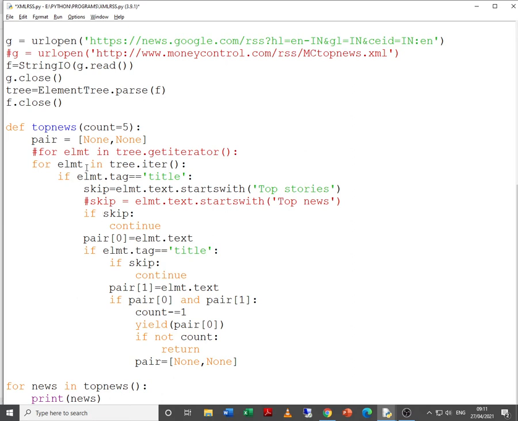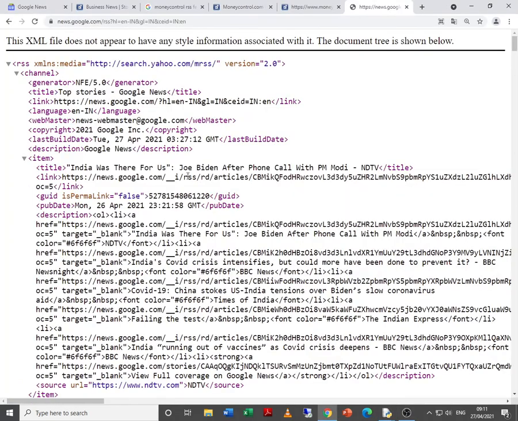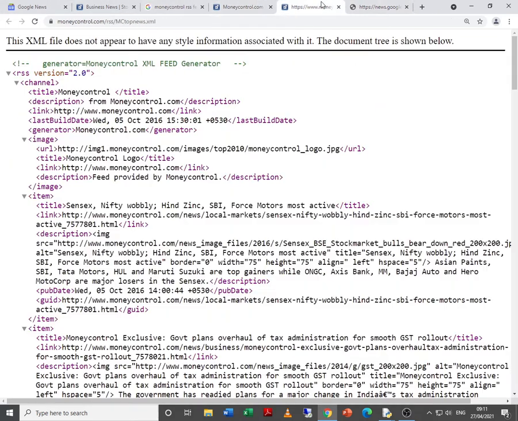So what happens if element.tag is equal to title? Why are we finding element.tag is equal to title? Because if you observe, the news headlines are there in the title tag. If we check the Money Control RSS feed, again if you observe, yes, this is the news headline, and the news headline is there within the title tag.